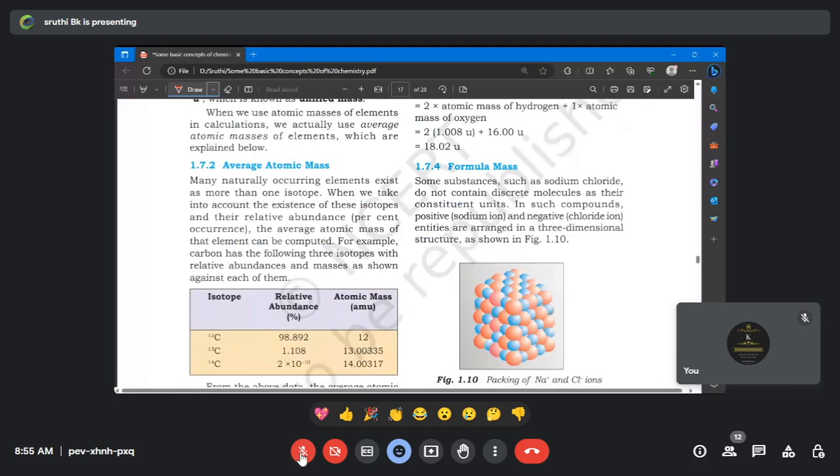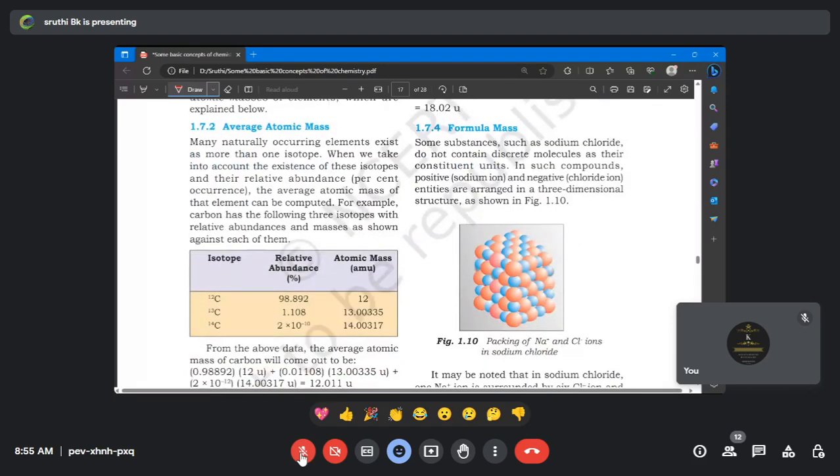Yes, ma'am. Fine, let's come to average atomic mass. Is there any idea about average atomic mass? What is meant by average atomic mass? Ma'am, it is calculated for the isotopes. Average atomic mass is only for isotopes. Perfect. Where will we usually do an average? Ma'am, to find the percentage. Yeah, to find out the percentage.